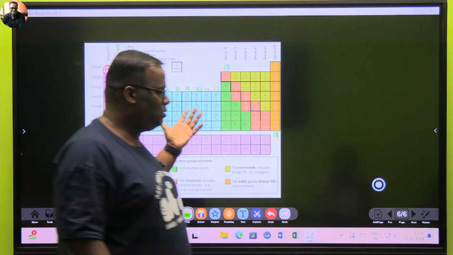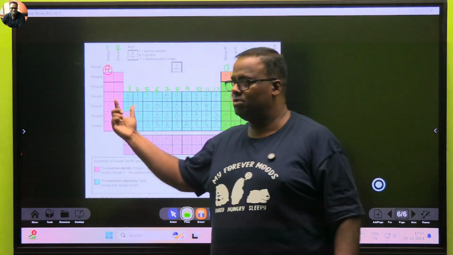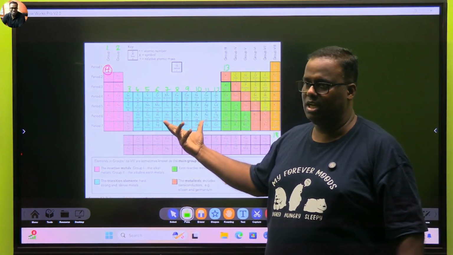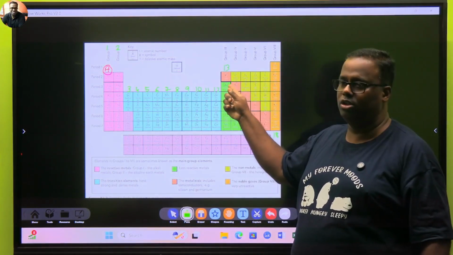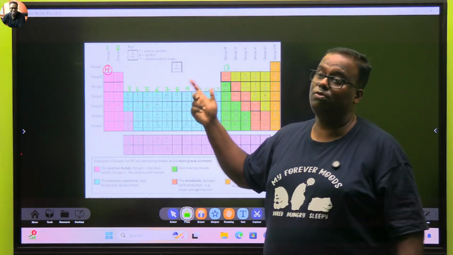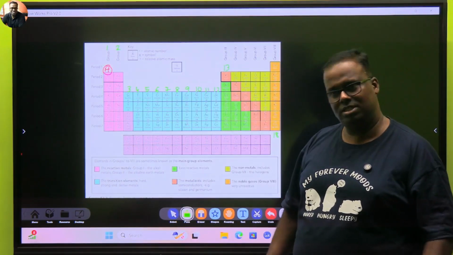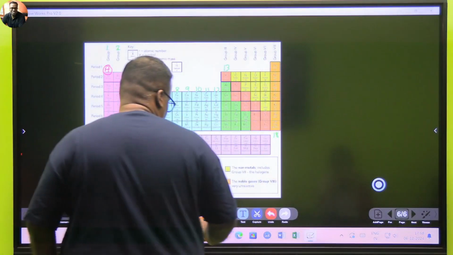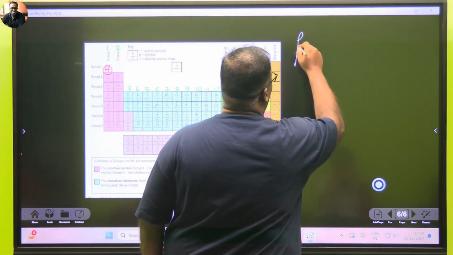So how is this periodic table studied? This periodic table has 2 groups, then a block known as the transition elements, and thereafter 3, 4, 5, 6, 7, 8. That 3 starts from boron. But the way I have learned it is 1, 2, 3, 4, 5, 6. For me, boron starts from 13. Boron, aluminum, and all those start from 13. Is this clear? Let's come to the periodic table. I may go by the book or may not. Initially, let me first put down whatever I know.